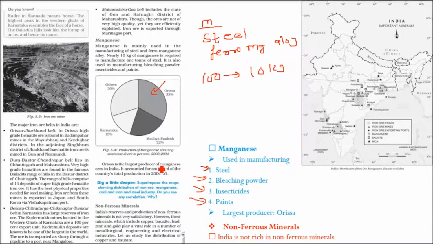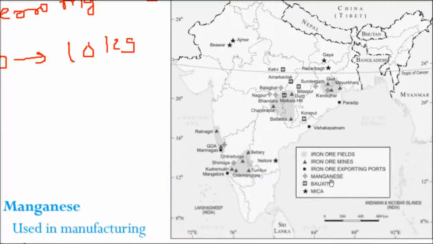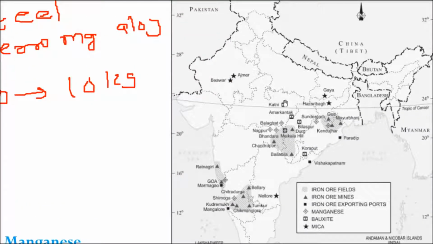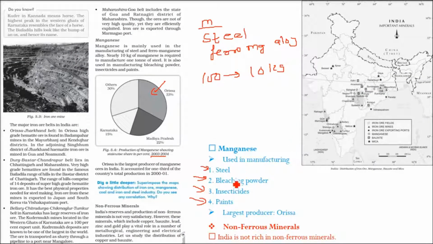So this is the distribution of manganese. Odisha 33%. This is again 2003-04, and we have Madhya Pradesh 22%, Karnataka around 15%, and others. So let me show you the areas which we are talking about. So this is the manganese. These are the manganese areas, and mostly the largest producer is Odisha.